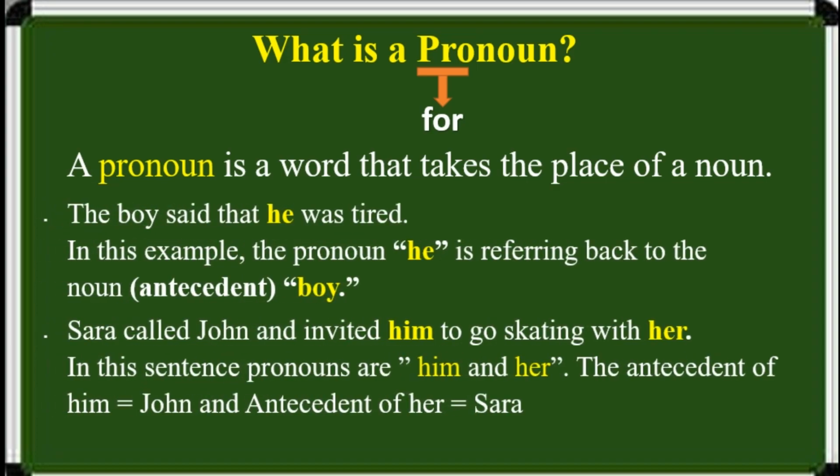Look at these examples. The boy said that he was tired. In this sentence, the pronoun he is referring back to the noun boy as antecedent. Another example, Sarah called John and invited him to go skating with her. In this sentence, the pronouns are him and her. The antecedent of him is John, and the antecedent of her is Sarah.